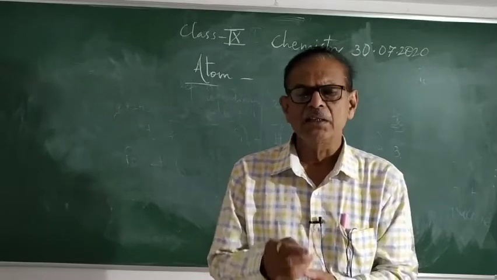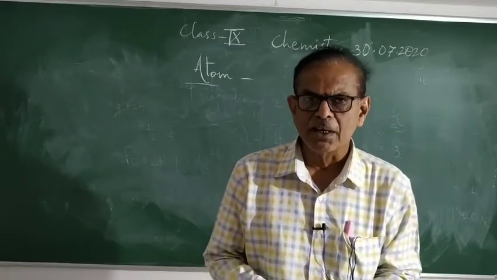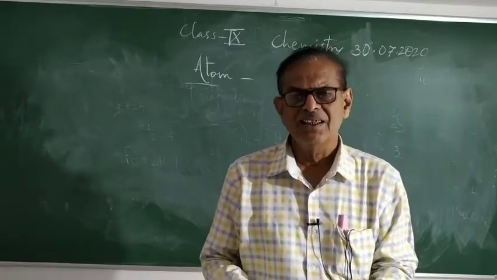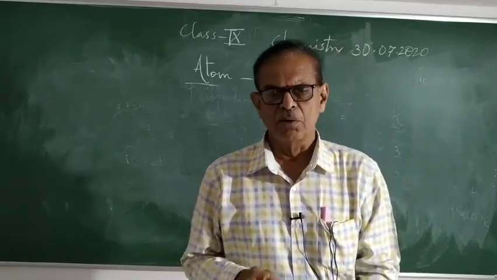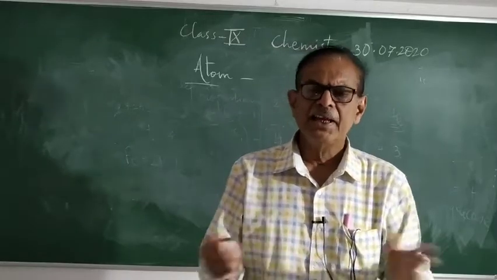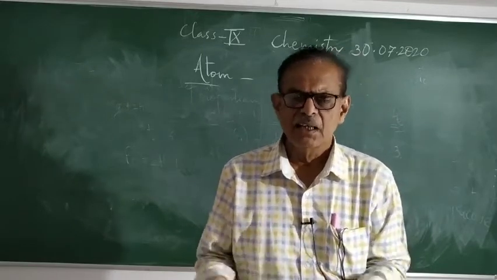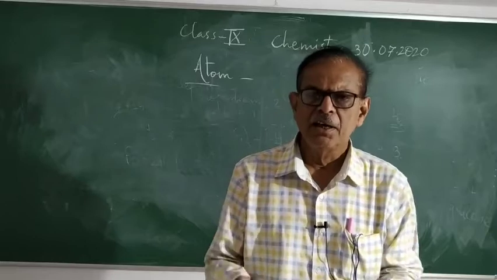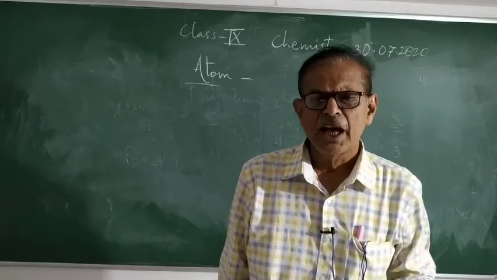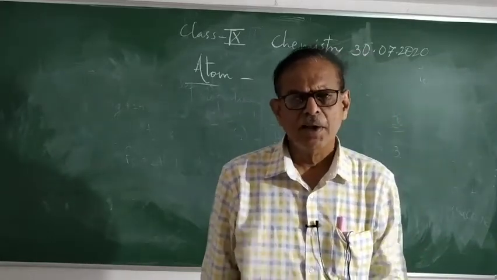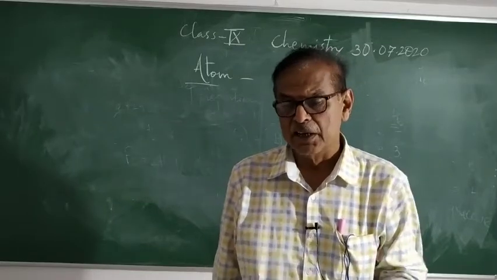And they always combine in a definite proportion by mass and relative number, and the kinds of atoms are constant in a given compound. For example, NaCl. In NaCl, the kinds of atoms are Na and Cl. They are always present in a definite proportion by mass. And in this way, we can define the atom as the smallest particle of an element or matter, or better to say, the smallest particle of an element.